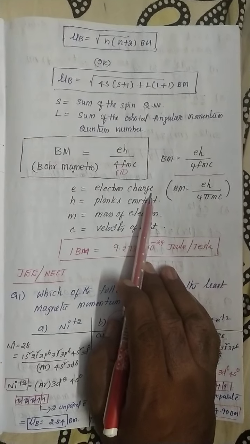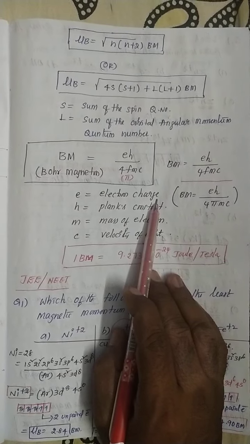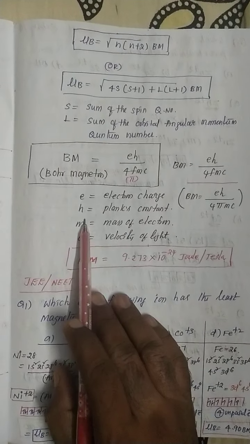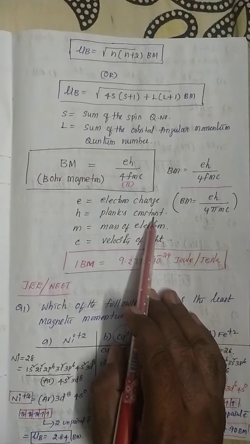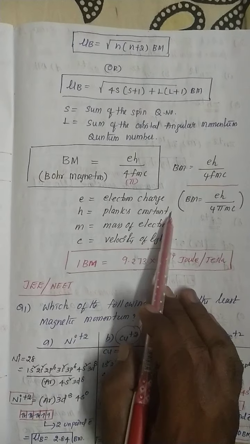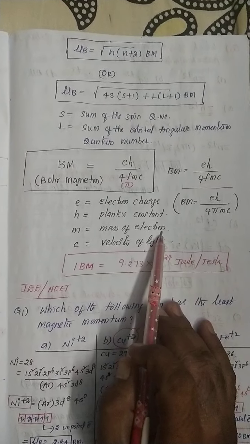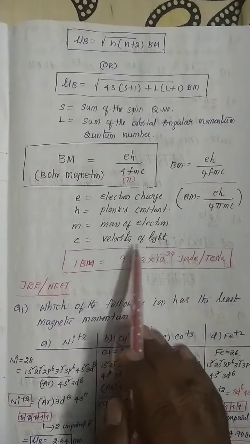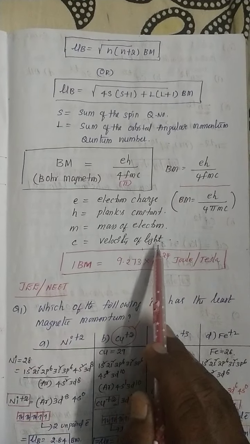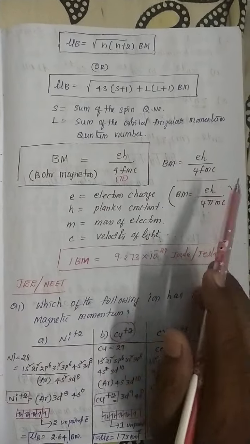The value is 1.603 into 10 to the power of minus 19 coulombs. h is the Planck constant, 6.625 into 10 to the power of minus 34 joule second. m is the mass of the electron, 9.1 into 10 to the power of minus 31 kilograms. The velocity of light is 3 into 10 to the power of 8. These values are all substituted in this formula.